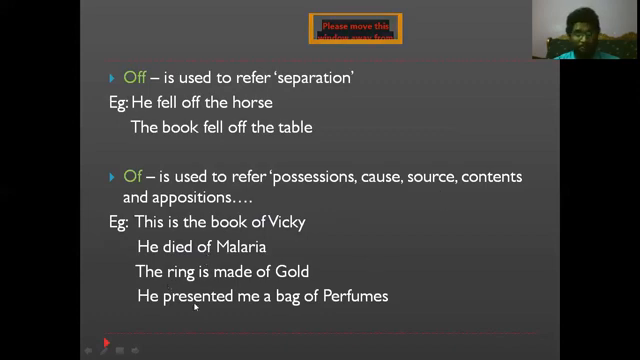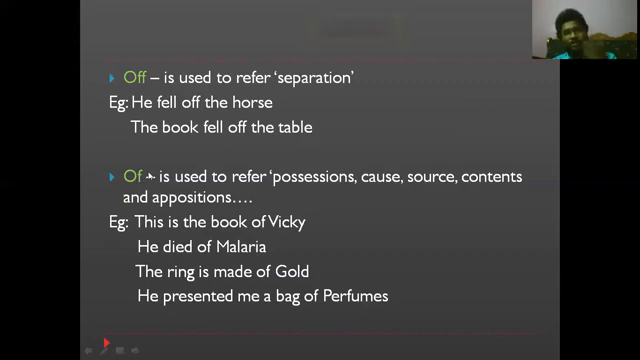Next, the source. The ring is made of gold. How is the ring actually made? It is made of gold. And next, he presented me a bag of perfumes. That is the content. What is the content here? A bag of perfumes. So the perfume is the content over here, and that's the reason we placed "of". So whenever we are using "of", remember these are the things to be taken into account. Never get confused when you are using this "of".